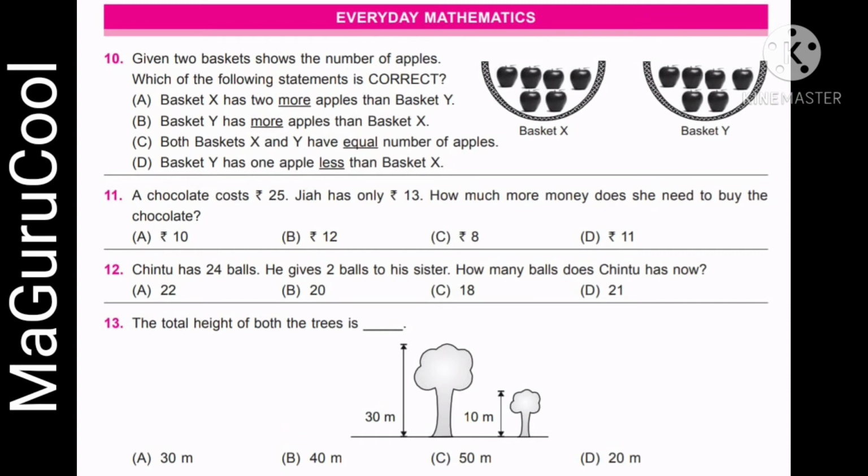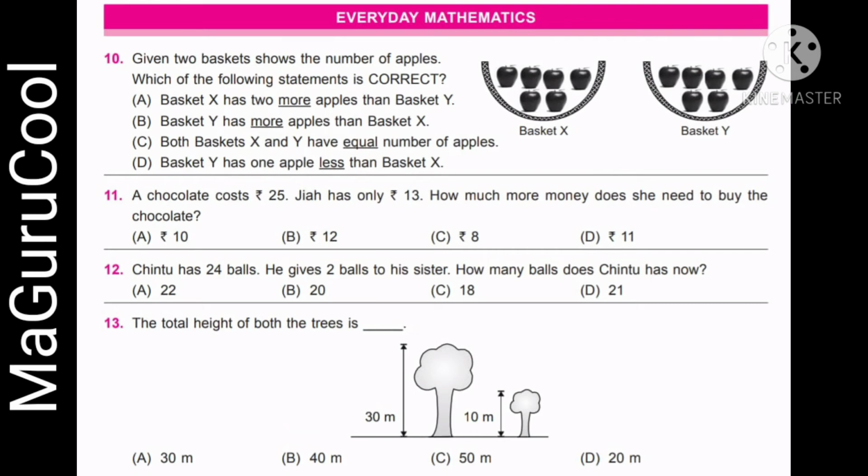The 11th question. A chocolate costs 25 rupees. Jia has only 13 rupees. How much more money does she need to buy the chocolate? This again can be done with the matchsticks, that is teaching with matchsticks or teaching with playway method.